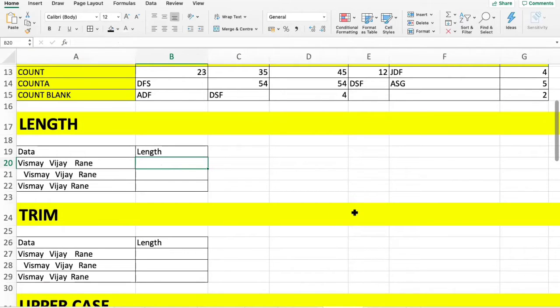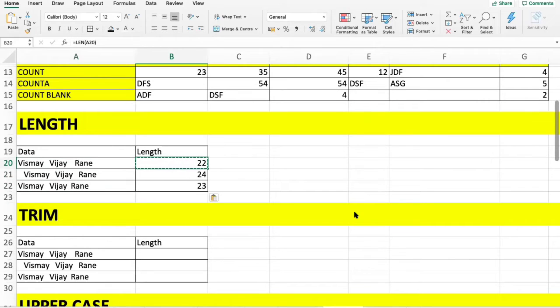You are right, Redmi Note Pro. COUNT is only numeric, COUNTA is alphabetical and numeric, right? So if I want to count the length of characters in this particular cell, you have a function called LEN, that is LEN, open bracket, select that particular cell and close bracket. Copy this, paste it. See, there are different lengths present in these particular cells.